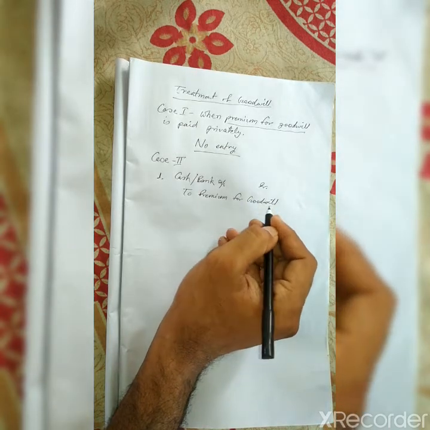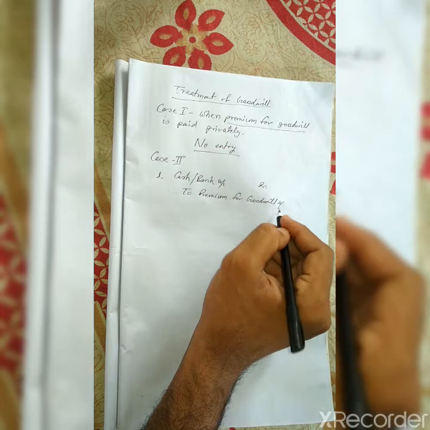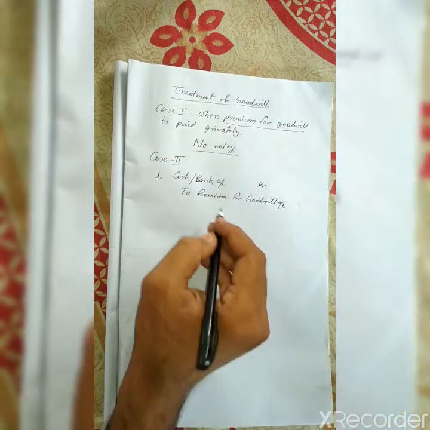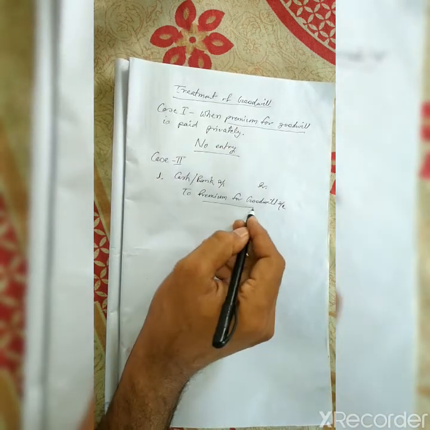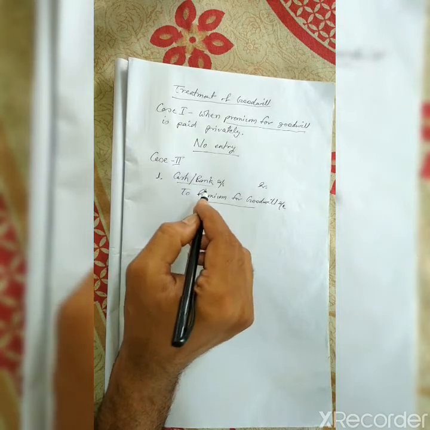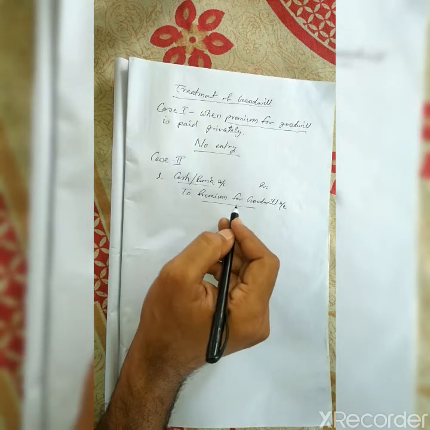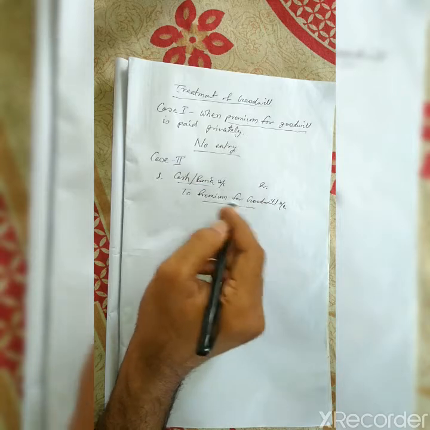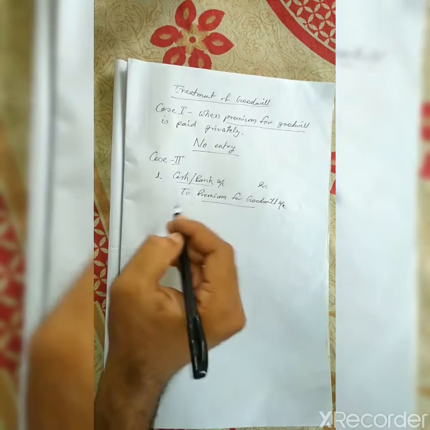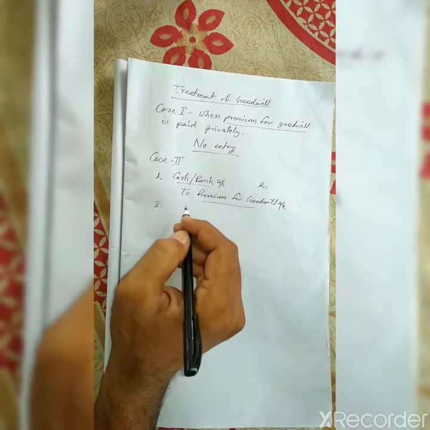That means the share of the partner. The new partner will bring this premium and that will be debited to cash or bank, and a premium for goodwill account will be created, which will be immediately written off, you will see.